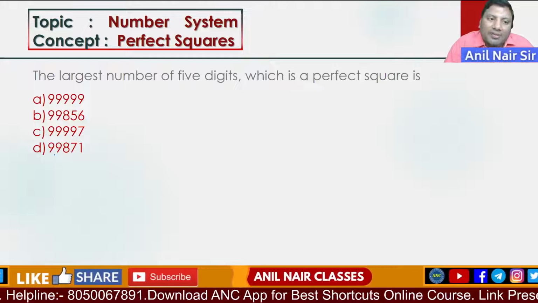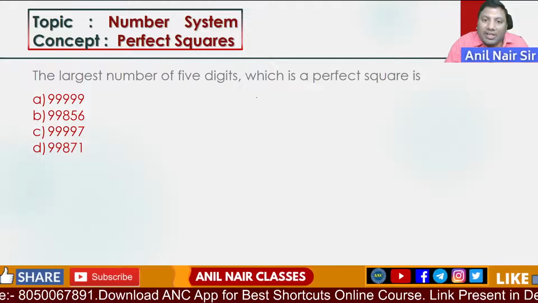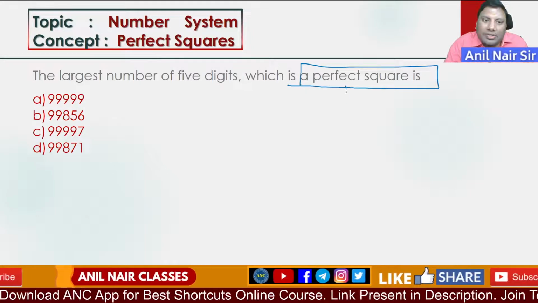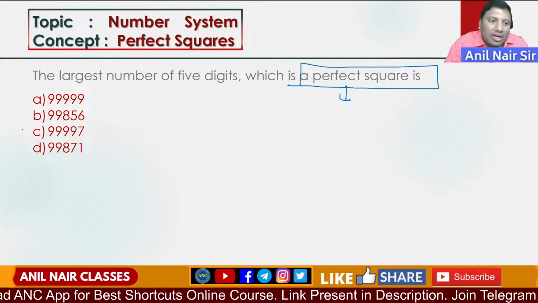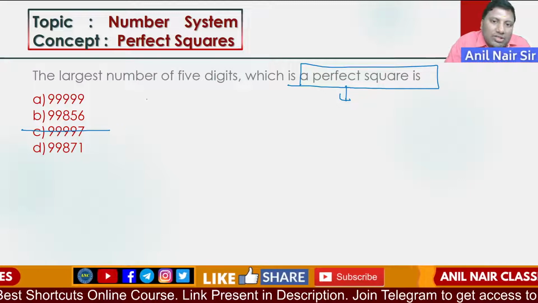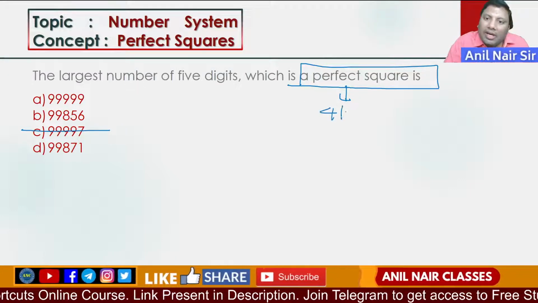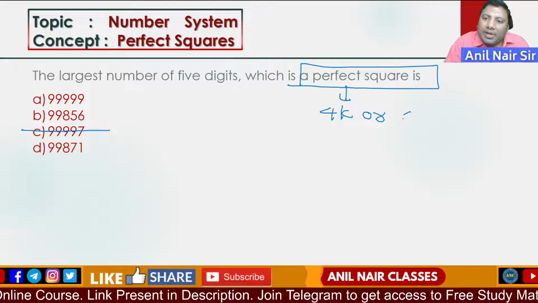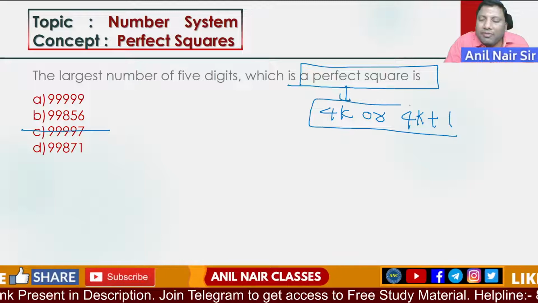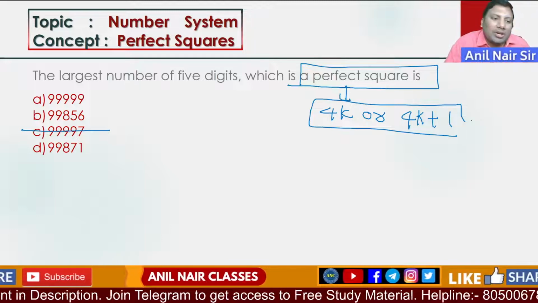Largest number of 5 digits which is a perfect square. A perfect square cannot end with 7. Option C is out. A perfect square, when divided by 4, is either perfectly divisible by 4 or it gives a remainder 1.